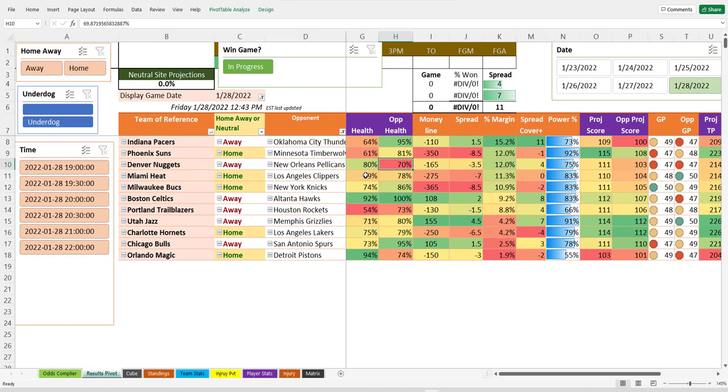Like here you've got Denver healthier than New Orleans, even though it's in New Orleans. And that's not that bad of a line. It says they covered the spread also here because of this. They're not completely healthy, but they're healthier than New Orleans. You've got an even game between the Hawks, fairly even. 92% is pretty healthy for the Celtics. They're an underdog. Same thing with the Jazz and Grizzlies getting healthier.